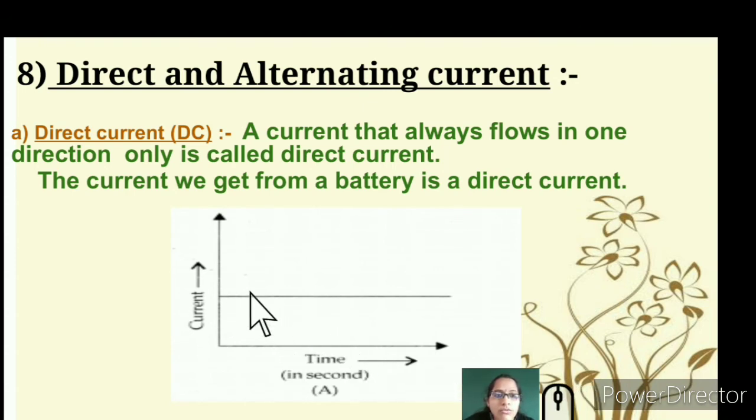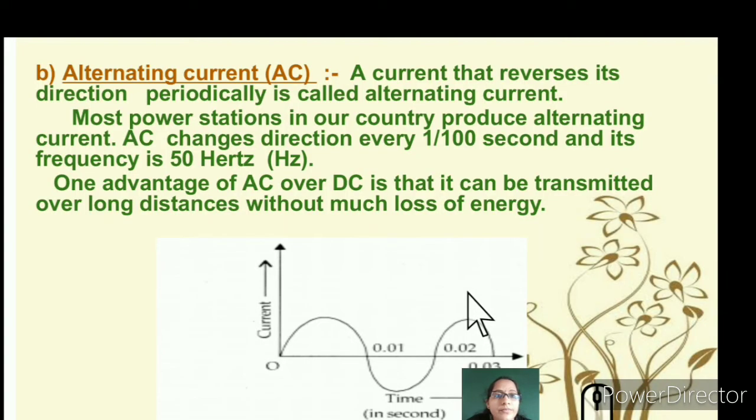So how can we know it is a direct current? The current that is stored in a battery, when we get the current from the stored battery, it is known as direct current. Then what is alternating current?